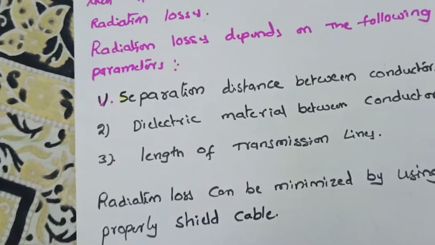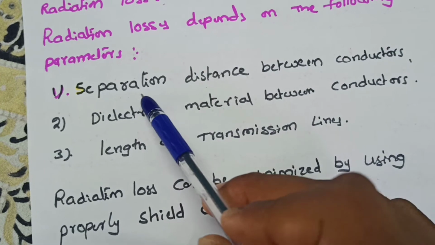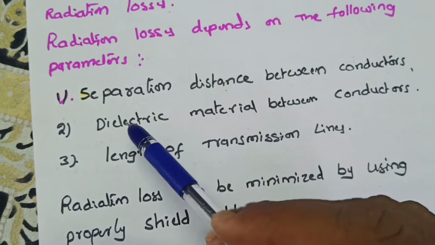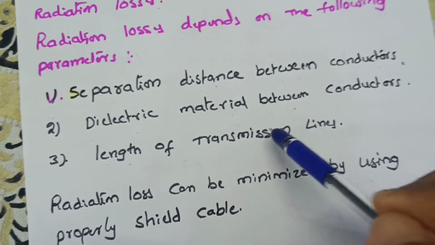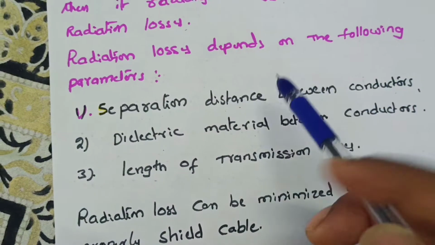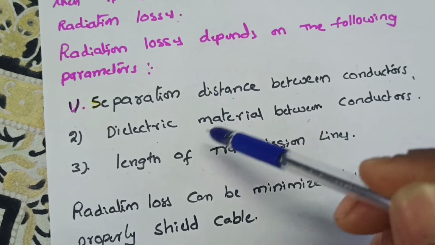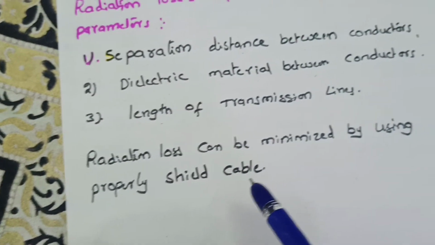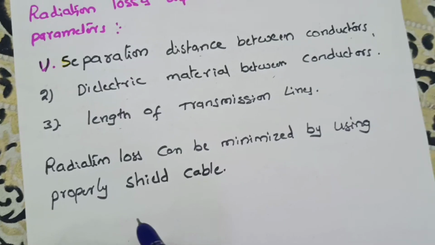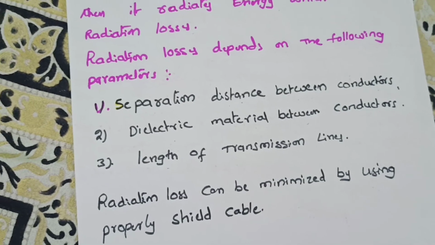So the radiation losses depend on some parameters. First one is the separation distance between two conductors, or the dielectric material between conductors, and the length of the transmission lines. So radiation losses basically depend on these three parameters. And radiation losses can be minimized by using proper shielded cables.